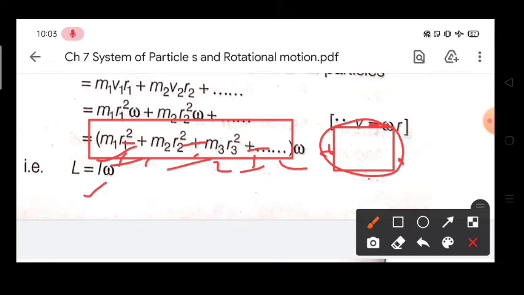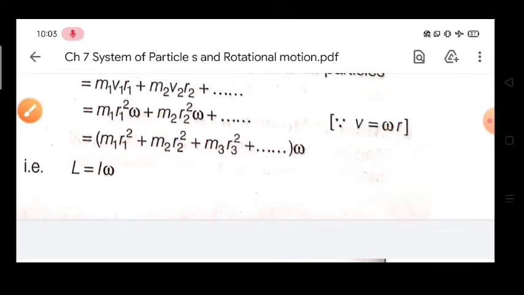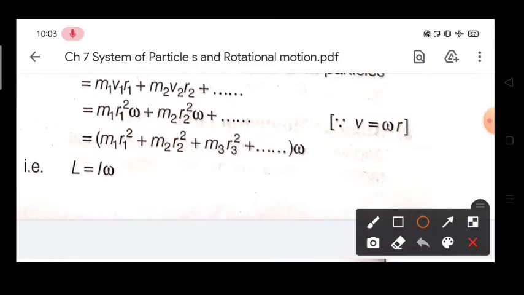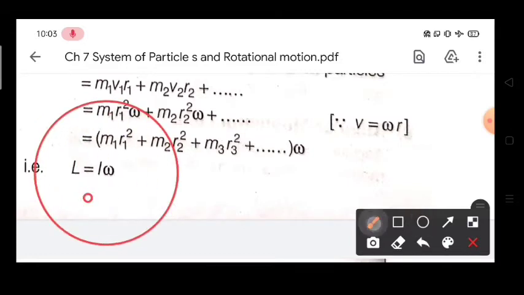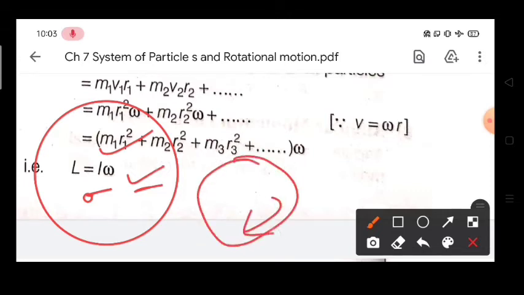So what is the relation that we got here? That is angular momentum L equal to I into omega. I is the moment of inertia of the whole body, and omega is its angular velocity or velocity of rotation.